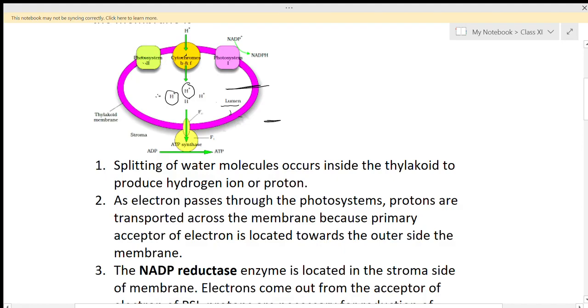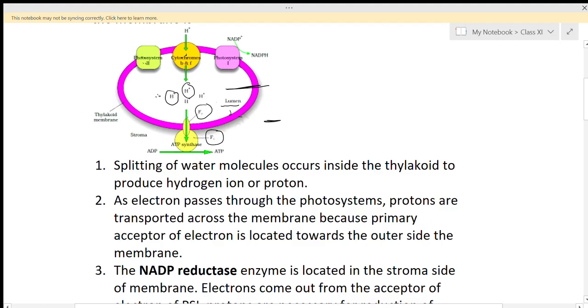So what happens in the stroma region? There is an enzyme known as ATP synthase. This ATP synthase has two parts, the F0 part and the F1 part. The tail-like part is F0, which is small in size, and F1 is the head part.